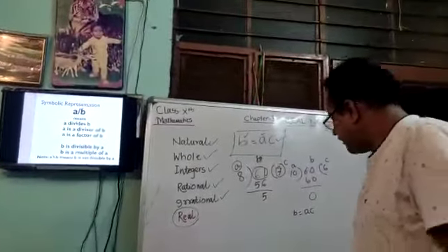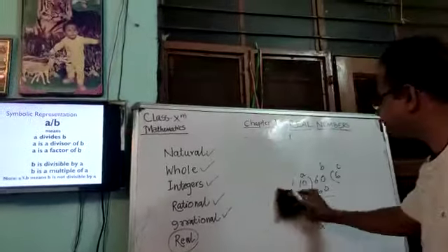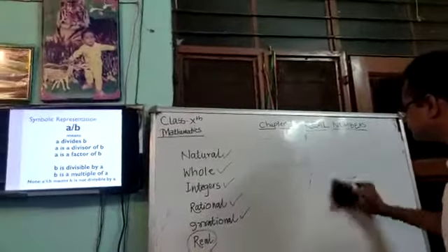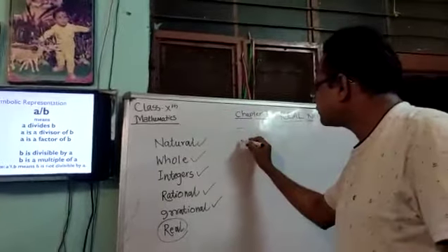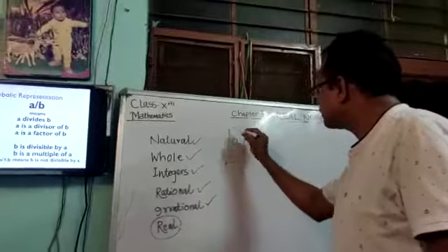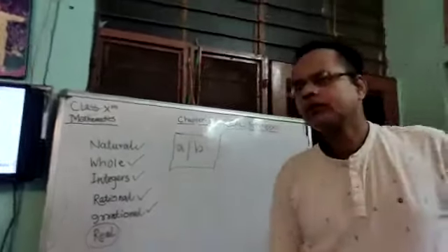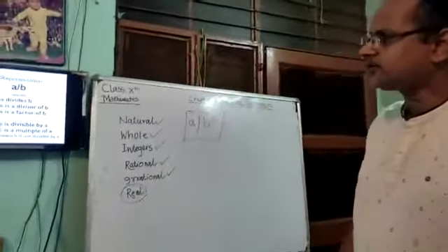What is written here? What is the meaning of this a slash b? You see, it can be understood.